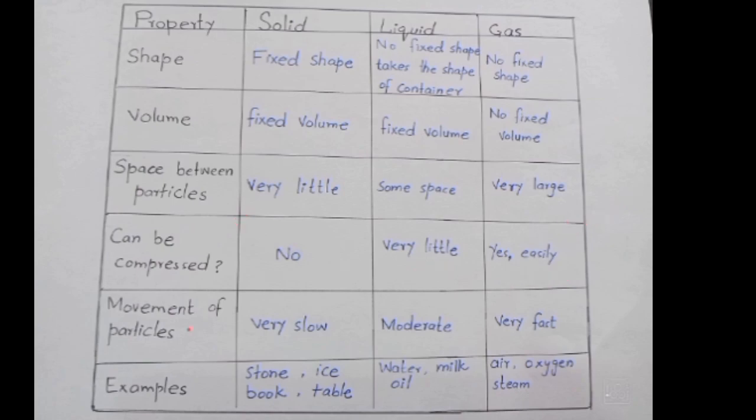The next point is movement of particles. In solid, there are no spaces between the particles, so the particles can move very slowly or even cannot move from their position. So solid cannot change their shape. In liquid, there are some spaces between the particles, so the movement of particles is moderate. And in gases, there are a large number of spaces between the particles. They can easily move from their positions and they have the ability to cover all the available space, so their movement is very fast.